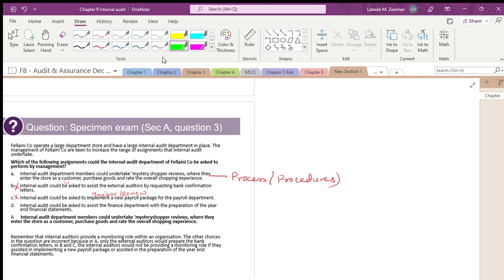What will the internal auditor do? Internal audit department members could undertake mystery shoppers, where what they are doing in this process, we are talking in terms of what? In this process, they are working with what? What are the process and what are the procedures?